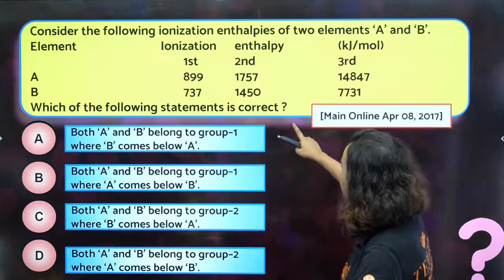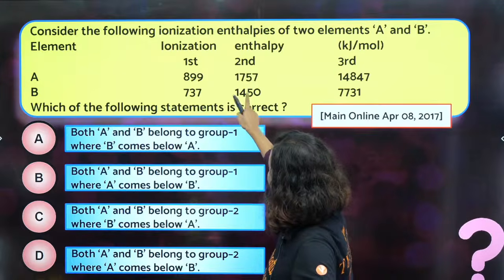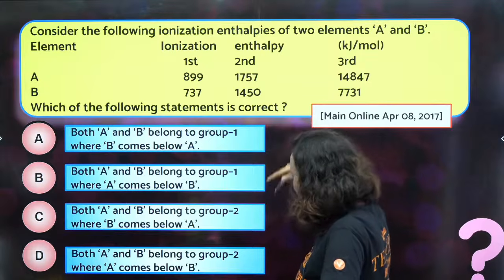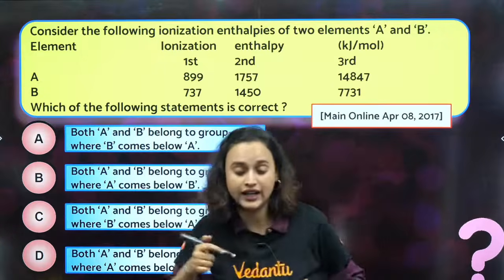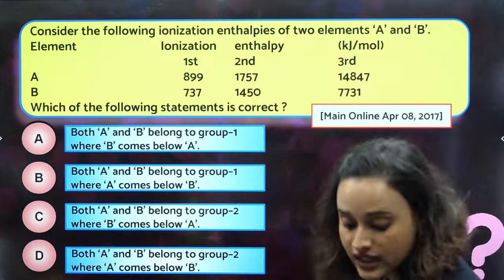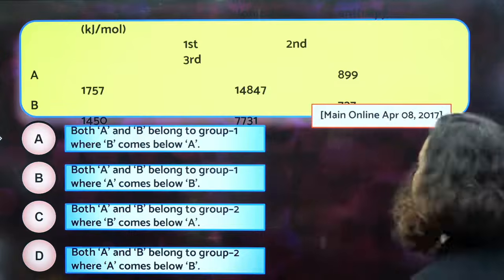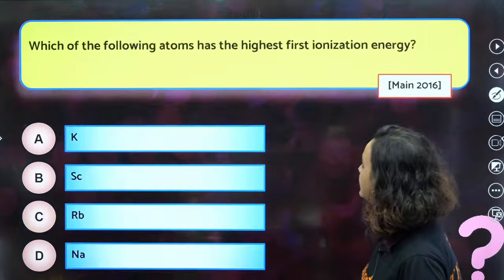Now what happens is, here we can see that this is a little lesser. If this is a little less, this is also a little less. That means A comes on top and then comes B, where B comes below A. Correct. Absolutely correct. That means option C is the correct answer. Very good. Yes. Next question.